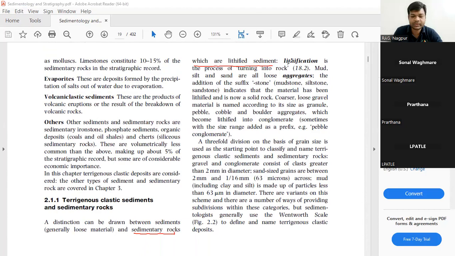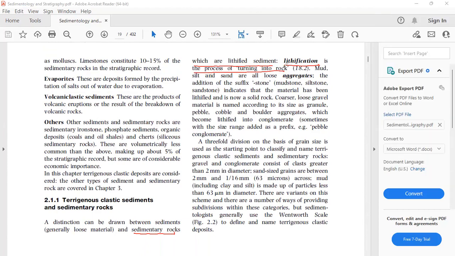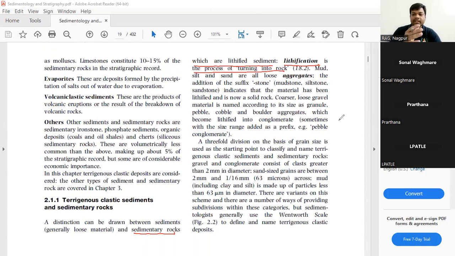Lithification is the process of turning into a rock, the entire process of conversion of sediment into a sedimentary rock.